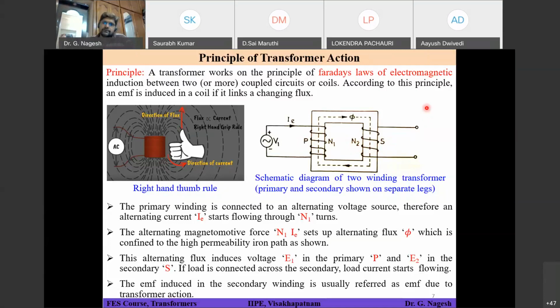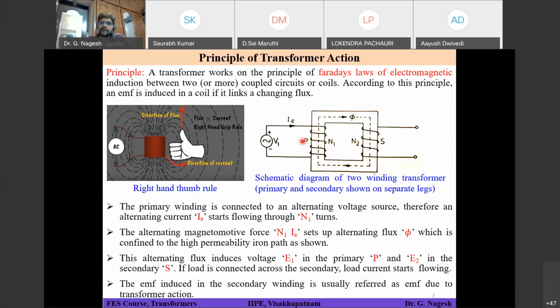Okay. So schematic diagram and circuit diagram are different. This is called a schematic diagram. Circuit diagram means from an electrical point of view, all should be electrical parameters. In a schematic diagram there is a magnetic circuit, which is nothing but the core, and some part is the electrical circuit. That's why we call this the schematic diagram of a two winding transformer.